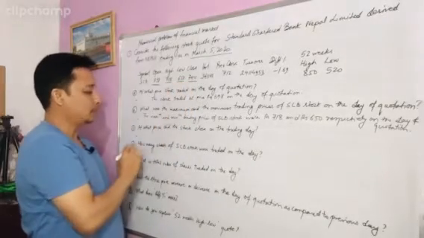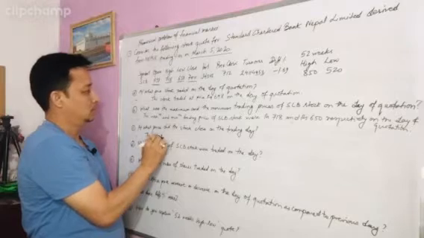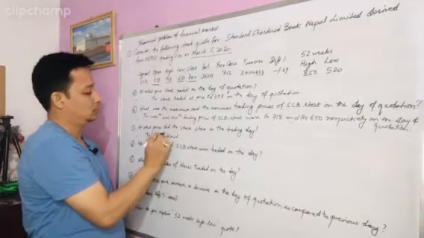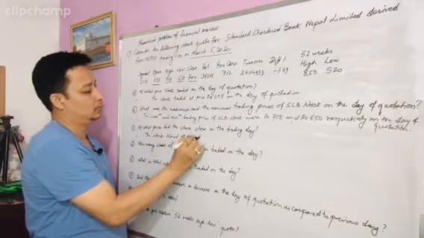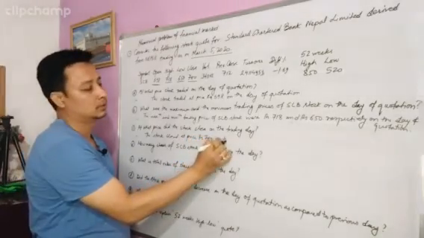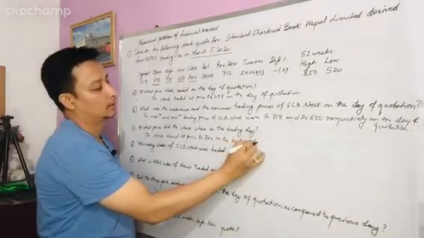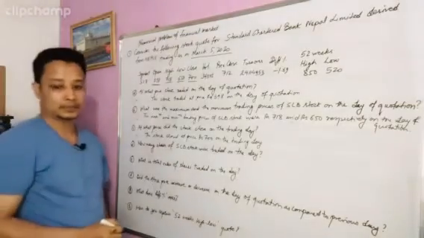So you can write now: the stock closed at price rupees 700 on the trading day. This is your third question answer.